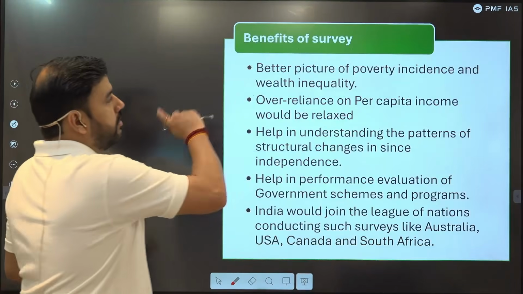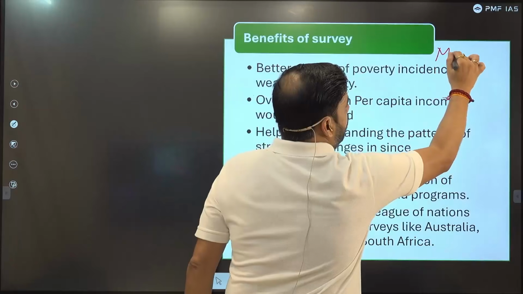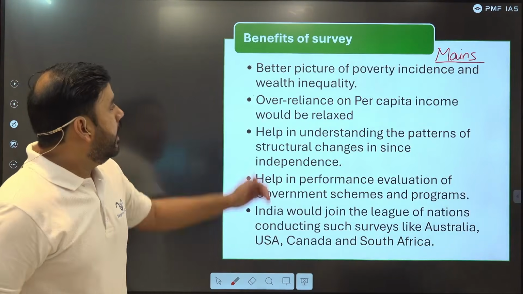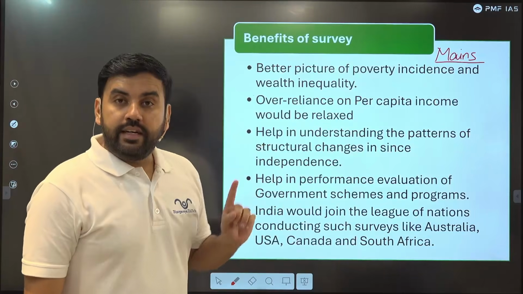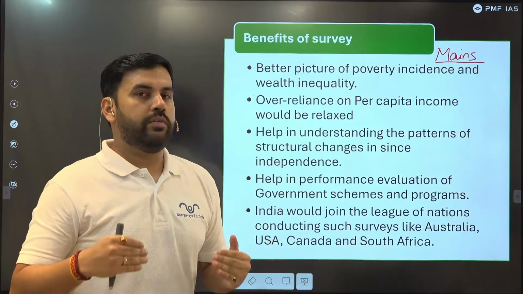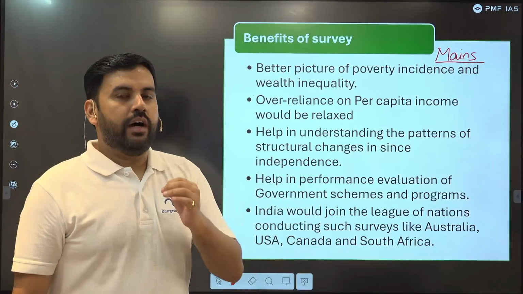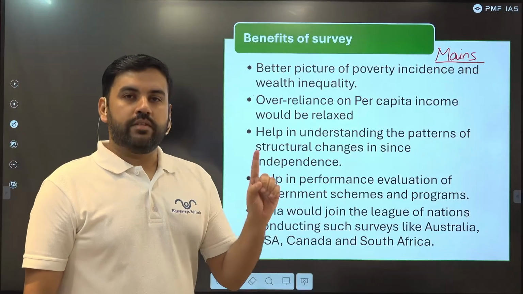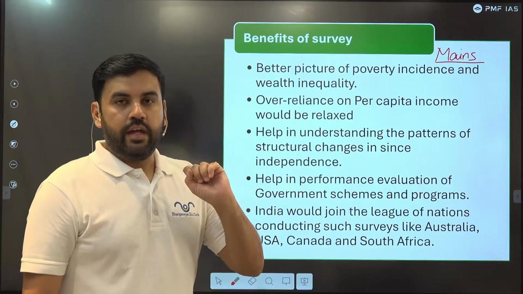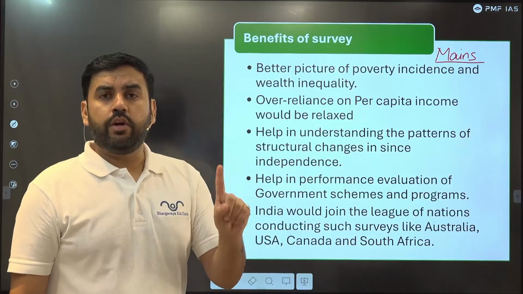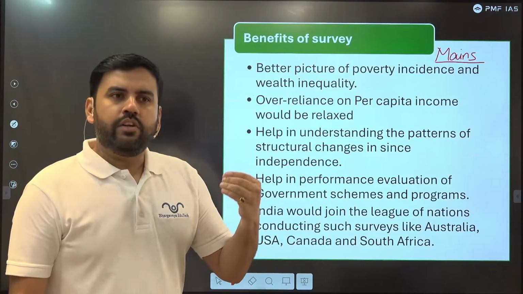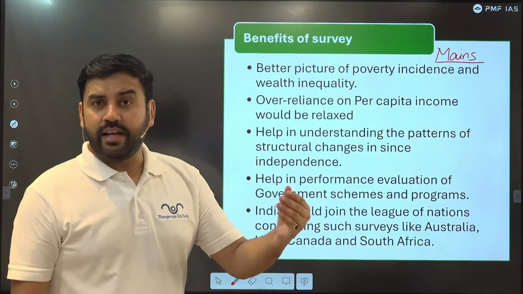Benefits. Now, this is, guys, properly mains related arguments. As the survey is not being conducted yet, and will be conducted next year, we don't know what the outcomes of this survey are going to be. So stay tuned with us. Whatever the survey's results are, which is also UPSC's focus, we will be covering that. And not only UPSC, that is also important for many PCS examinations as well, in fact banking examinations, SSC examinations, and many others.